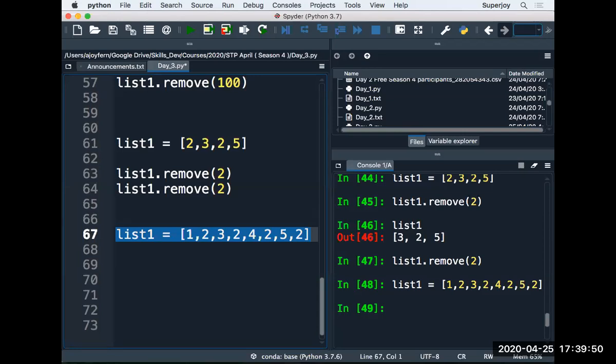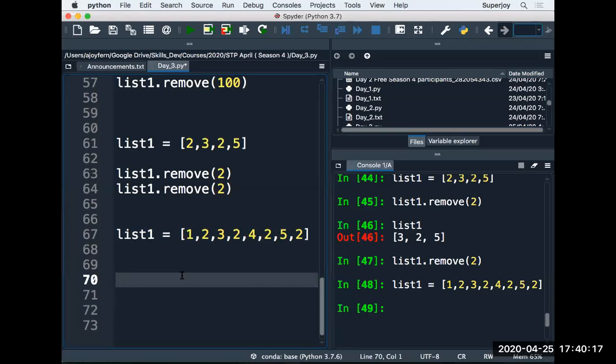What can we do? Some people are saying use a while loop, right? Someone is saying use a for loop, someone is saying use set, but we did not talk about set yet, so we'll not discuss that solution. So let's see how to do that.